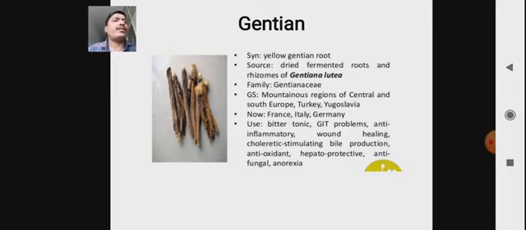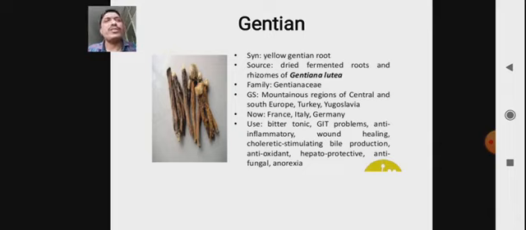Uses of gentian: as a bitter tonic, in GIT problems, anti-inflammatory, wound healing properties, choleretic stimulating bile production, antioxidant, hepatoprotective, antifungal, and for anorexia.